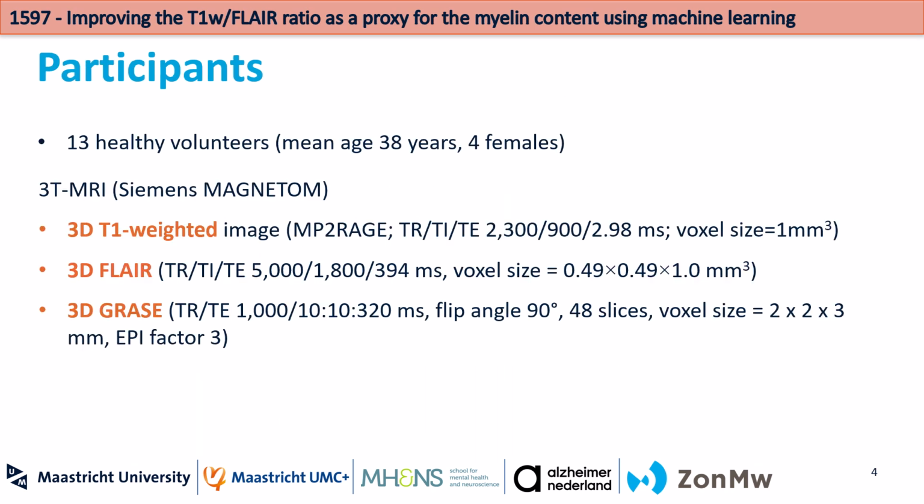For this study, we included 13 healthy volunteers, which all received a 3 Tesla MRI scan with a 3D T1 weighted scan, a 3D FLAIR, and a 3D multi-echo GRACE scan. The GRACE is used to determine the ground truth myelin content. All the important parameters for the scanning are shown on the slide.